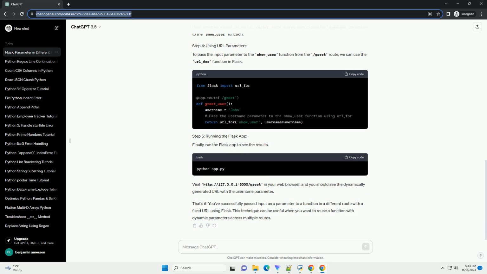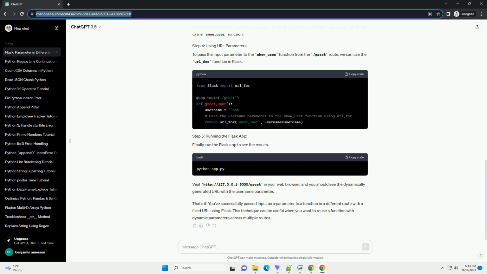Conclusion. You've learned how to pass input as a parameter to a function in a different root in Flask while maintaining a fixed URL structure. This technique is useful for organizing your roots and separating concerns in a Flask application. Feel free to customize the example to fit your specific needs.